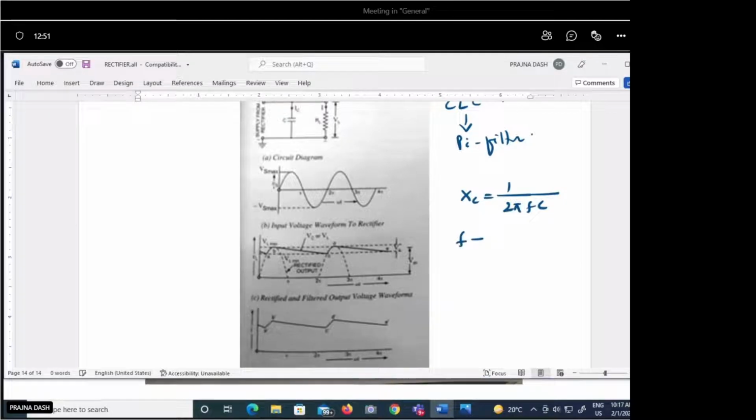If the frequency tends to 0, that is the low frequency, because DC has 0 frequency, so we can consider the DC part as the low frequency component and the AC part as the high frequency component. If the frequency tends to 0, then what will be Xc? That is 1 by 0, which is infinite. So the capacitor reactance is infinite, and it will behave like an open circuit. In the open circuit condition, the current will pass directly through the load.